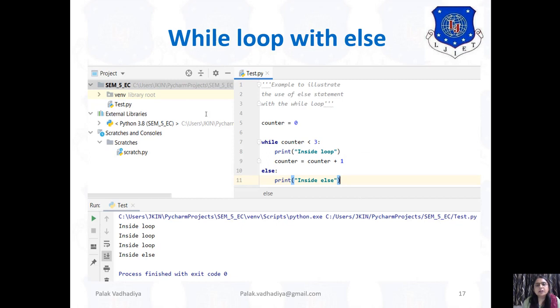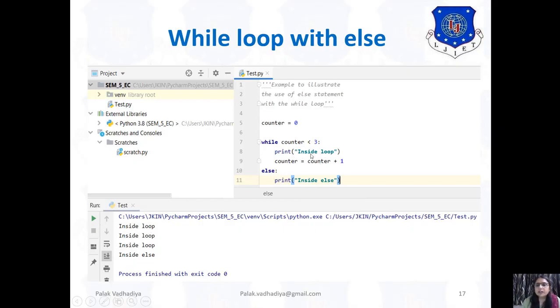Now consider this small program. First I want to explain the use of while and else. I have written the statement while counter is less than 3, and initially I have initialized the counter equal to 0. First it checks the condition: 0 is less than 3, yes. So it prints inside loop.